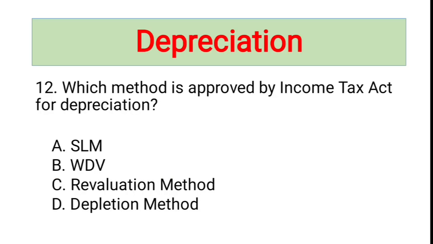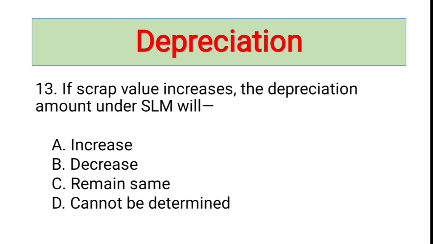Next question: which method is approved by Income Tax Act for depreciation? For tax purposes in India, the Income Tax Department specifies that depreciation should be calculated using written down value method, and that is why WDV is the right answer.